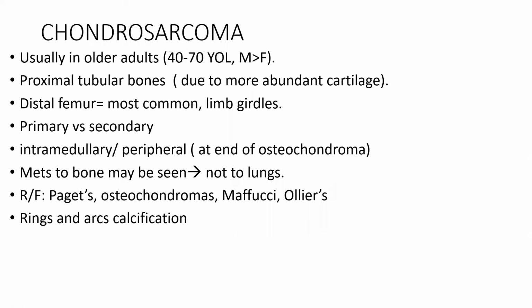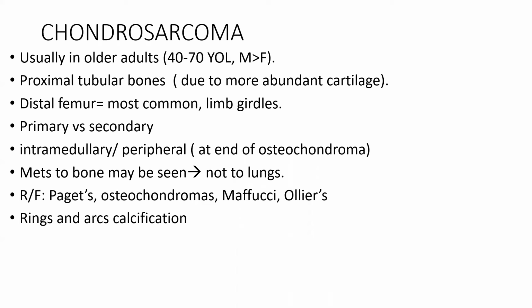Now let's move on to chondrosarcoma. Chondrosarcoma, as opposed to Ewing's and osteosarcoma, usually occurs in older adults. The most common age affected by chondrosarcoma is 40 to 70 years. Okay, and the most common sites are not long bones but proximal tubular bones because of more abundant cartilage. Distal femur is the most common site.